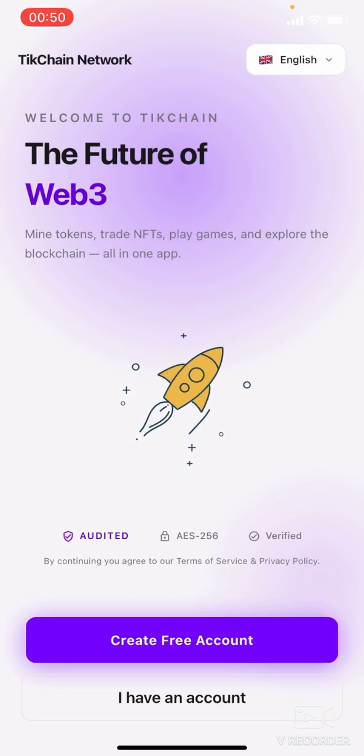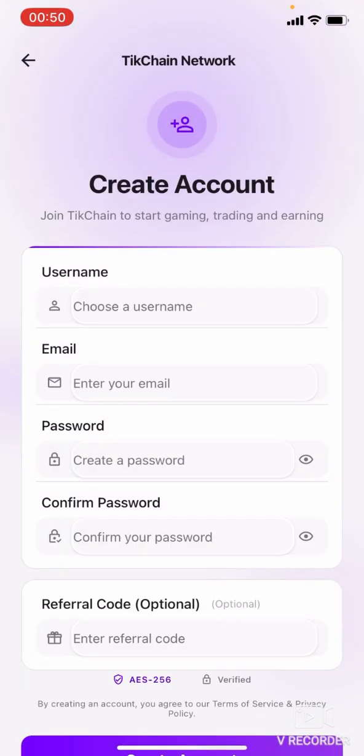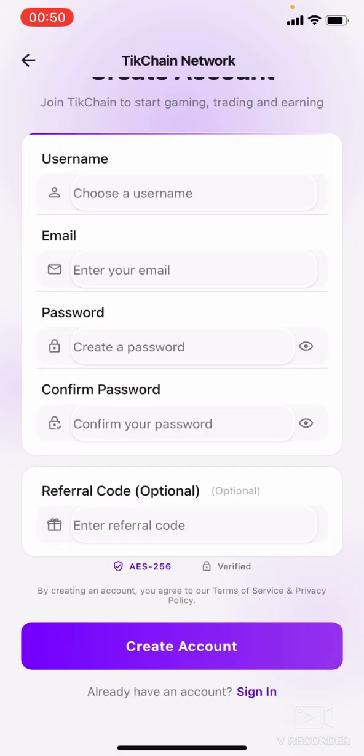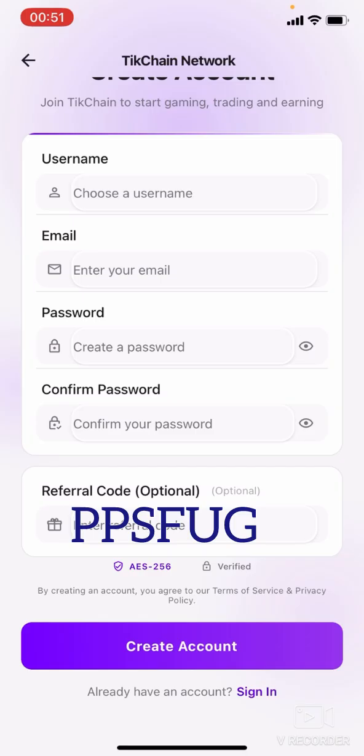So I'm going to click on create free account here, and I'm going to put in a username right here, then I'll write my email address next, then create a password, confirm the password, and you can also insert my referral code right here, all right, for bonus. It's the code blinking on the screen right now. You're going to insert that code and you're going to get a referral bonus from here. All right, then after filling out all the boxes, all you need to do is to click on create account right here and you log in.